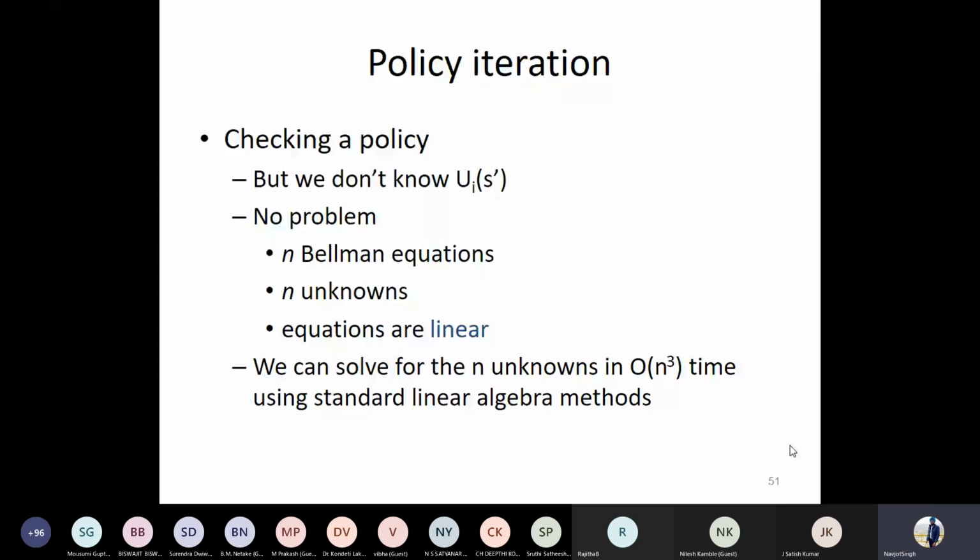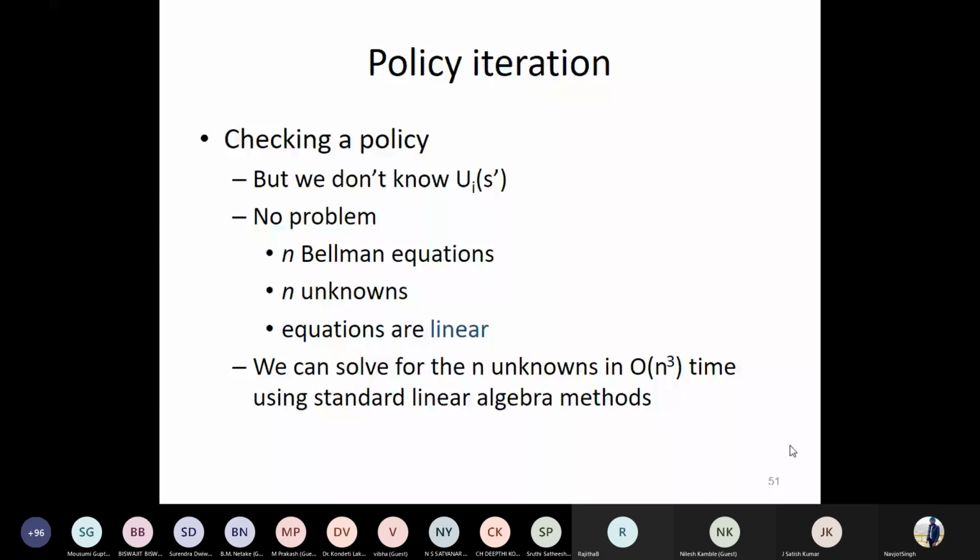But if we already know some policy beforehand, then what does a policy contain? On a given state, the action I should take. That means it removes the concept of max or argmax. So it makes the equation linear, and it can be easily solved for n unknowns in order of discrete time. So I can simply use a linear programming method to solve those equations.